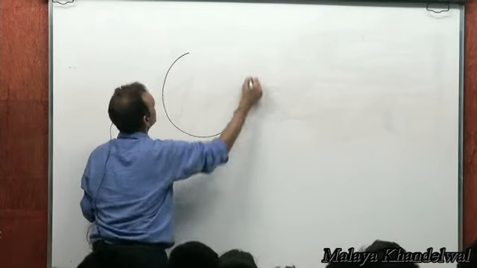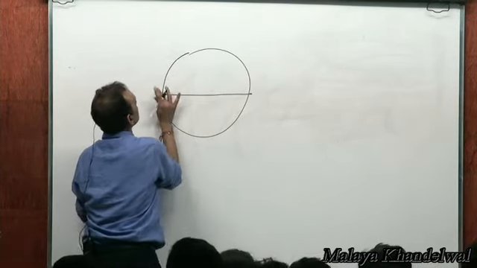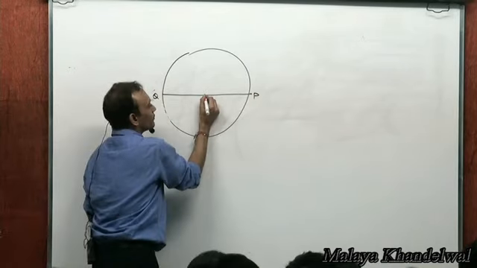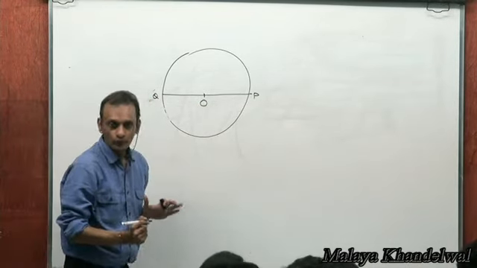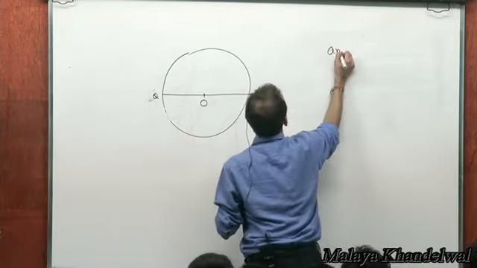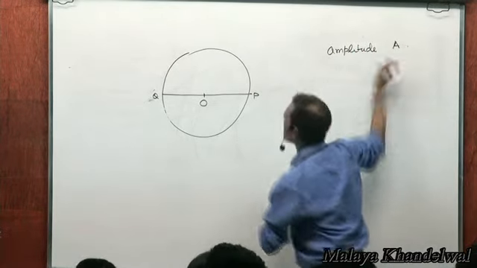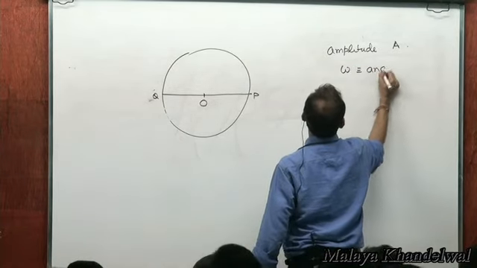think of a particle executing SHM between limits, say P and Q, with mean position being O, and amplitude of the oscillator being A, and omega being the angular frequency of this oscillator.